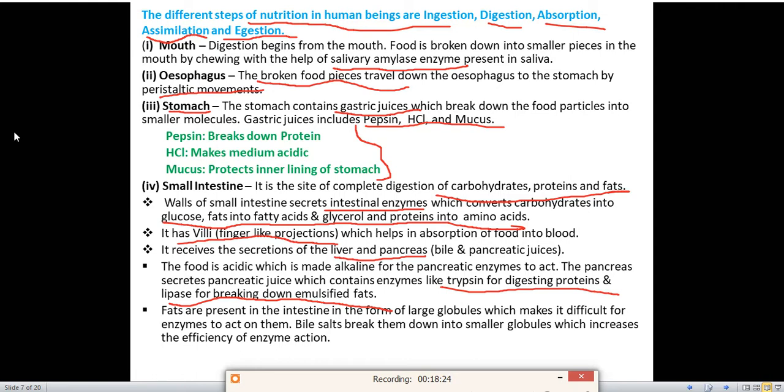Next, fats are present in the intestine in the form of large globules, which makes it difficult for enzymes to act on them. Means fats which are present inside the small intestine are very large in size, so enzymes cannot act on them. So what happens? Bile salts break them into smaller globules, which increases the efficiency of enzyme action, so that the enzymes can act upon them.